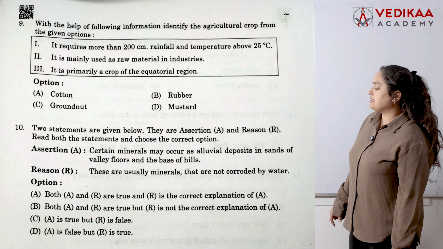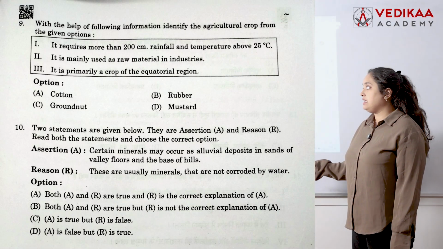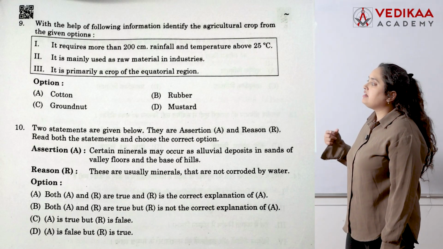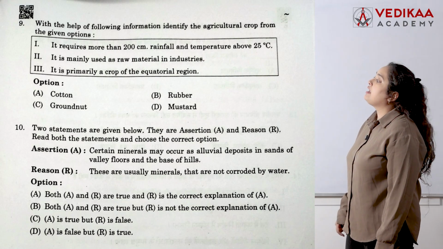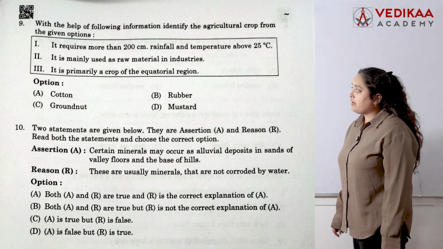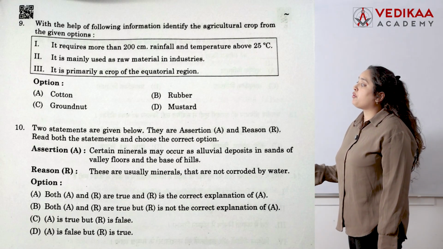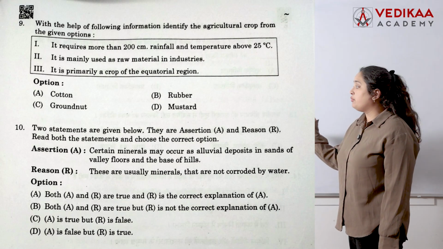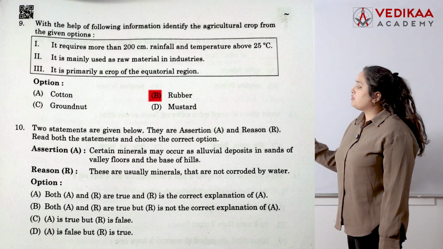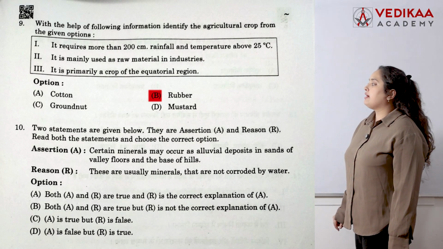Next, question number 9. See students, observe this question. In it, a crop and its characteristics are given, like what conditions are required for its cultivation. It requires more than 200 centimeters of rainfall and a temperature above 25 degrees Celsius. It is mainly used as a raw material in industry. It is a primary crop of the equatorial region. You can pick any keyword, like I have picked equatorial region. So rubber is the correct answer because that crop is found in the equatorial region. So for 9th, B is the correct option.